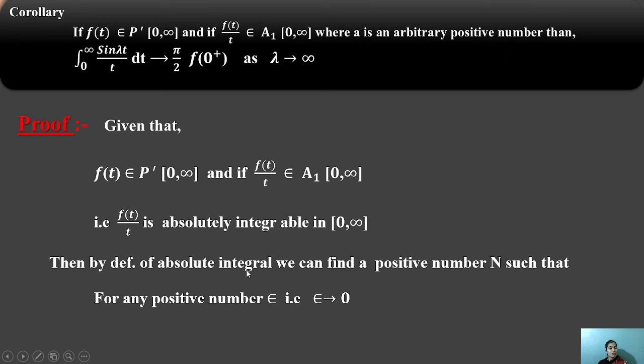Then by the definition of absolute integrability, we can find a positive number, capital N, such that for any positive number epsilon, the integral from N to infinity of the modulus of f(t)/t dt is always less than epsilon/2. This is the first equation.